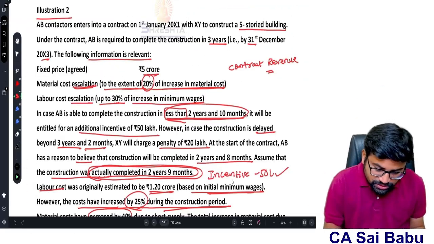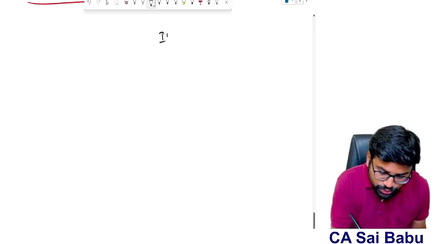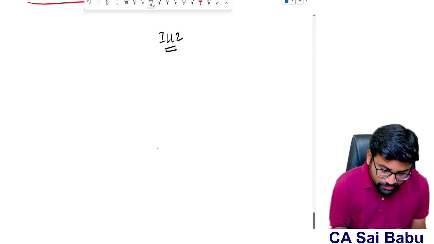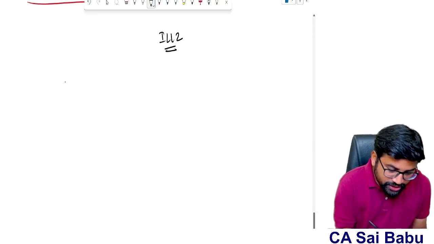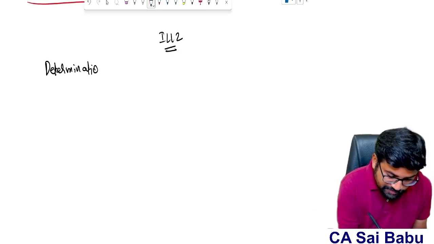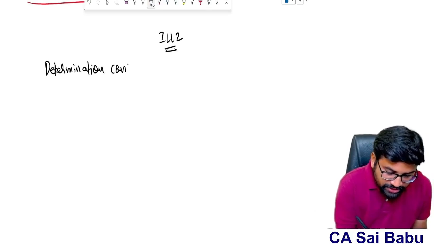So this is illustration number 2. See here. So we are deciding contract revenue, sir. Determination of contract revenue.